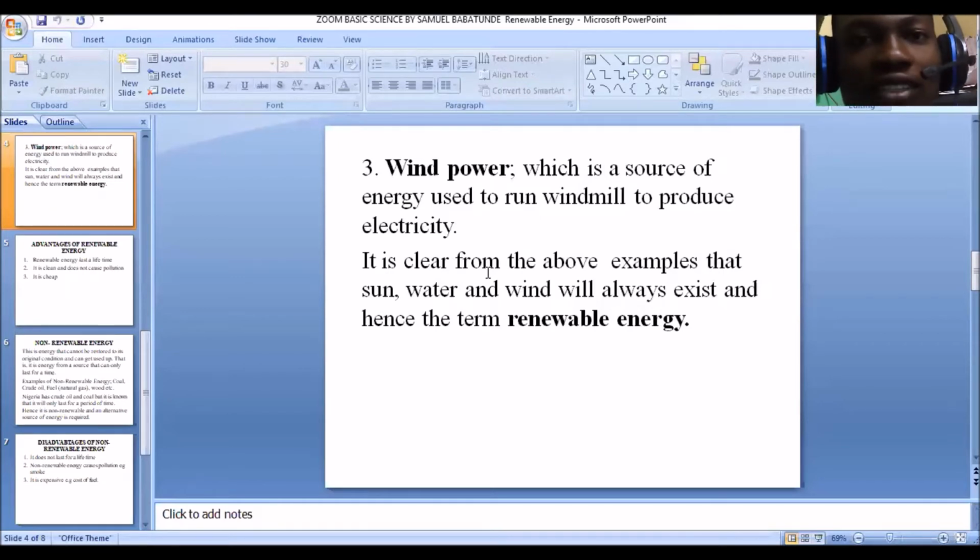Likewise, you have the wind. Wind is a renewable source of energy. We cannot use up wind. You can't use up wind. And now this wind can be used to what? To run windmills. And these windmills are used to produce electricity.